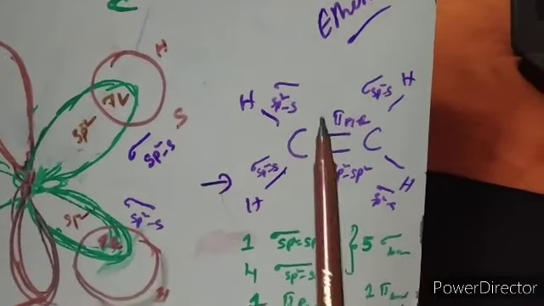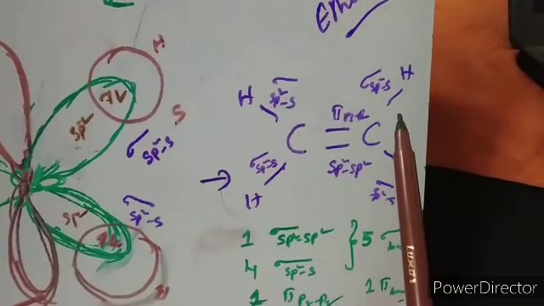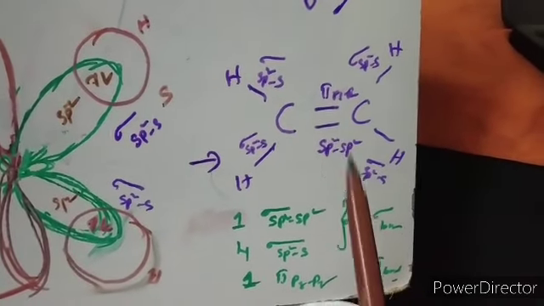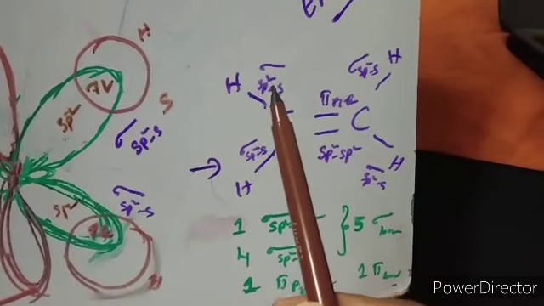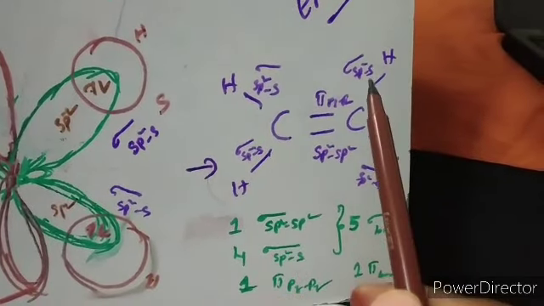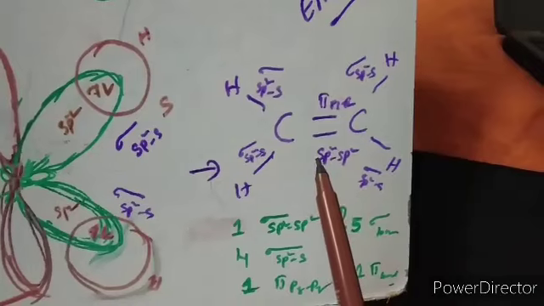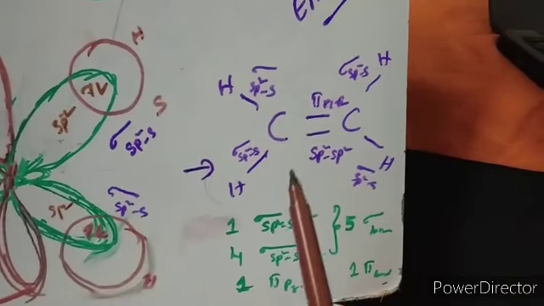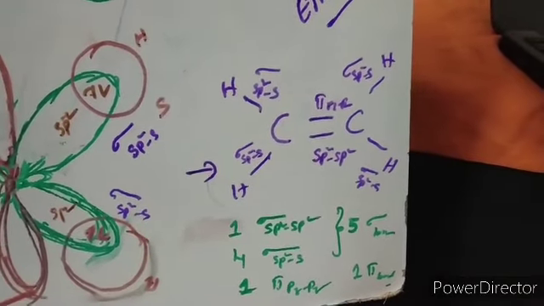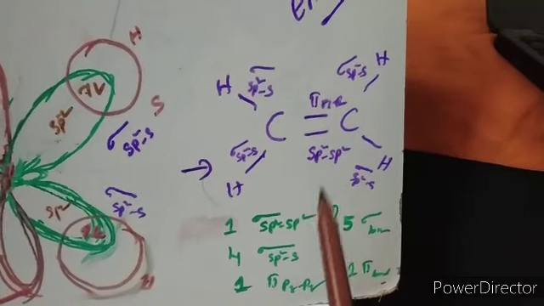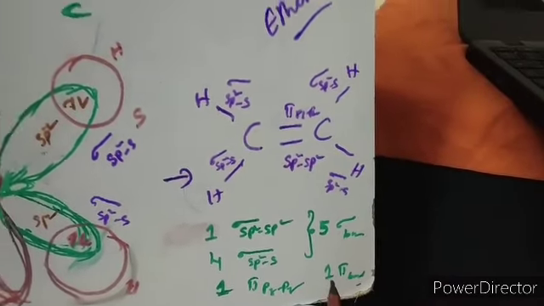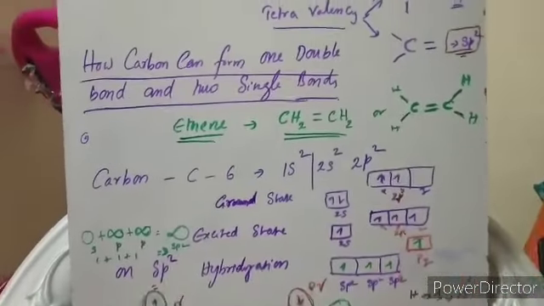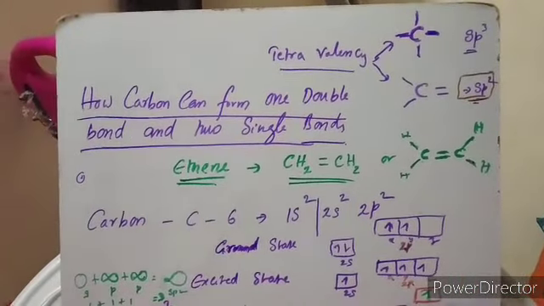Ethene has 1, 2, 3, 4 sigma bonds of type sp2-s, 1 sigma bond of type sp2-sp2, and 1 pi bond of type pz-pz. So totally 5 sigma bonds and 1 pi bond. This is the structure of ethene.